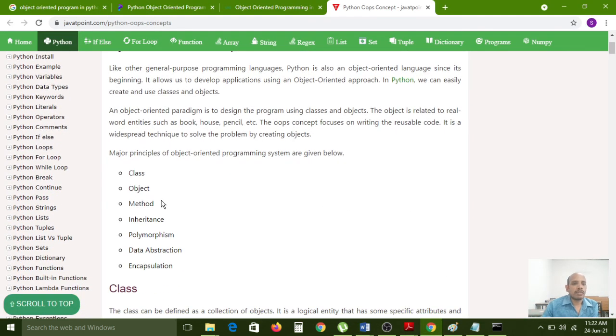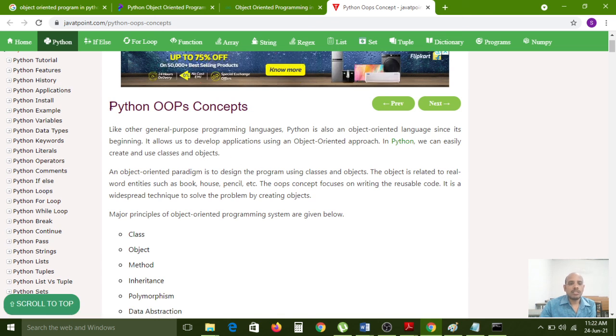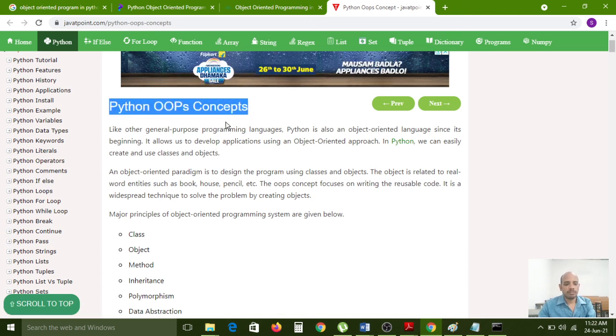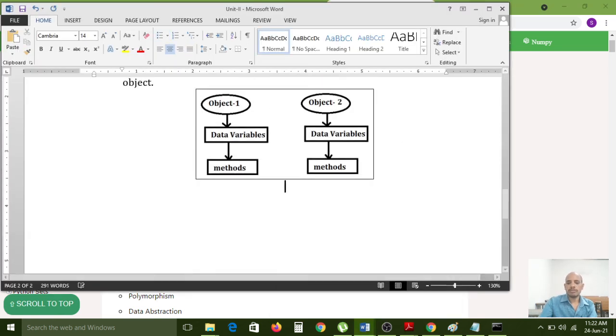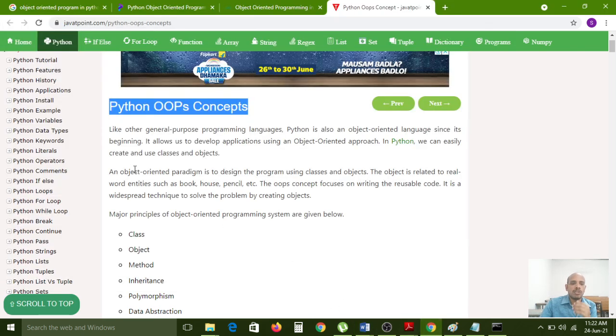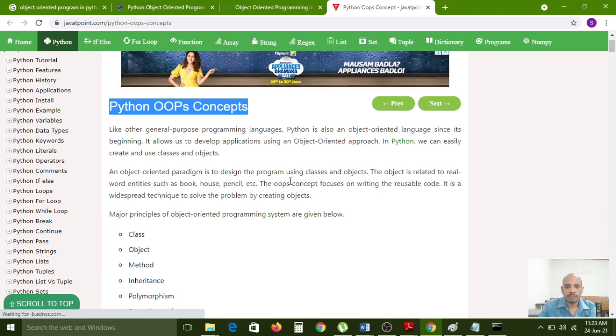Python OOPS concepts. Python OOPS concepts: an object-oriented paradigm to design the program.